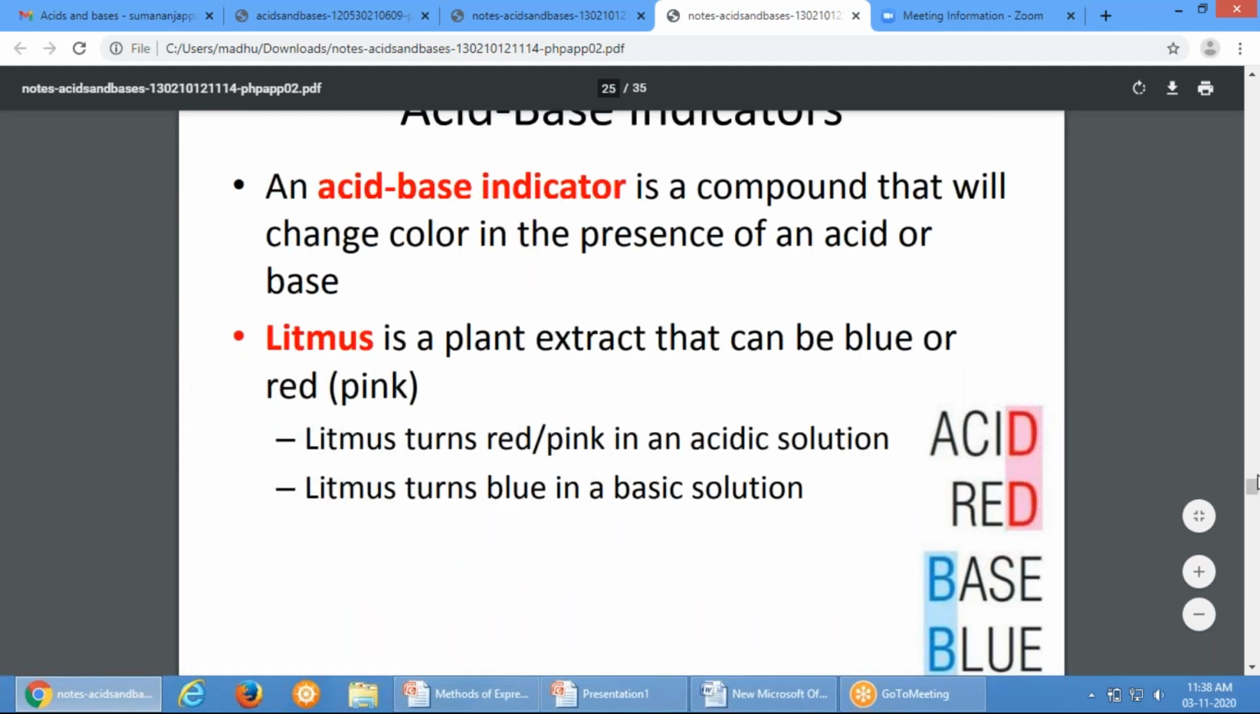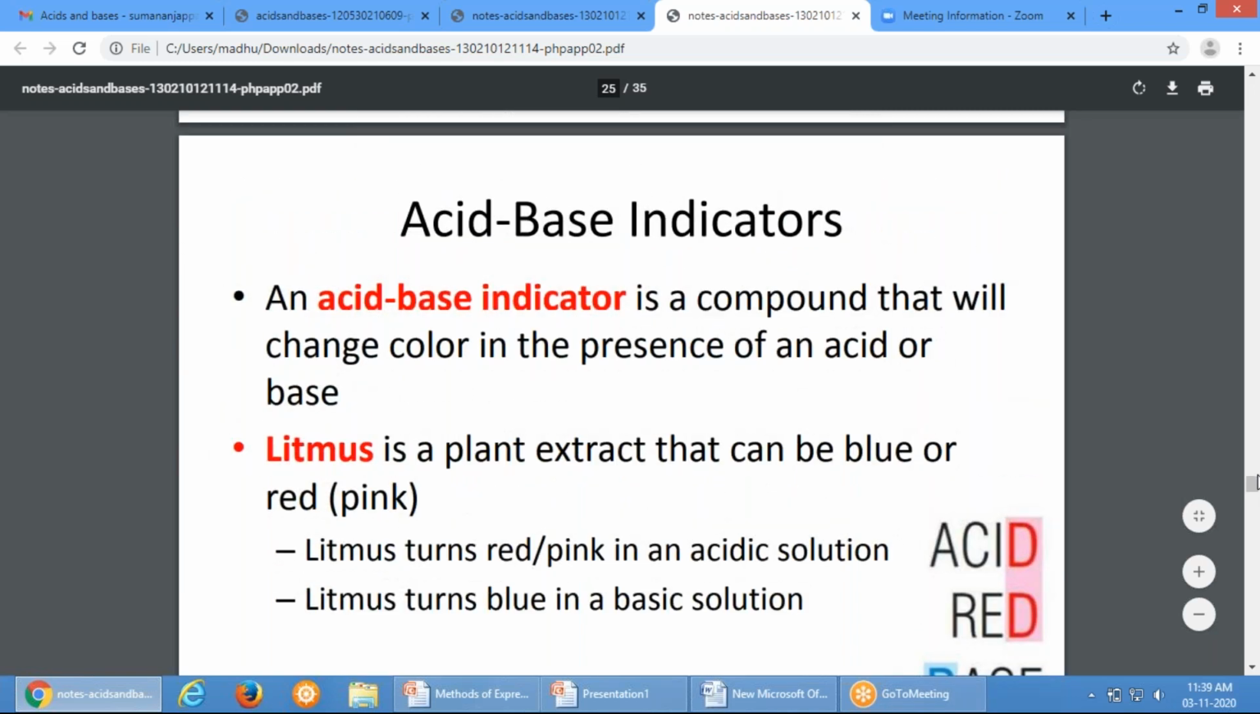So we have acid-base indicators. These indicators will help to identify the acid and base by changing color. An example of an acid-base indicator is phenolphthalein. Phenolphthalein is an indicator used for acid-base reactions. So what will be the color of phenolphthalein in acid solution and base solution?